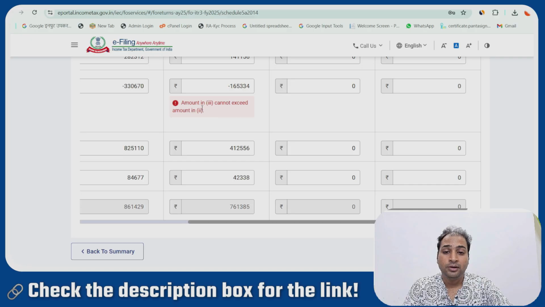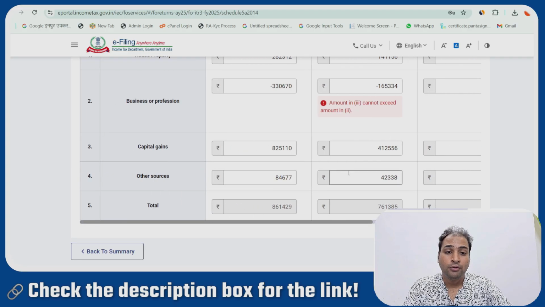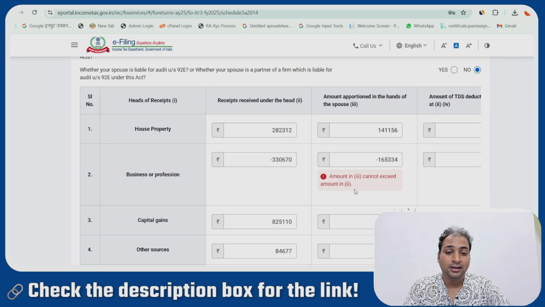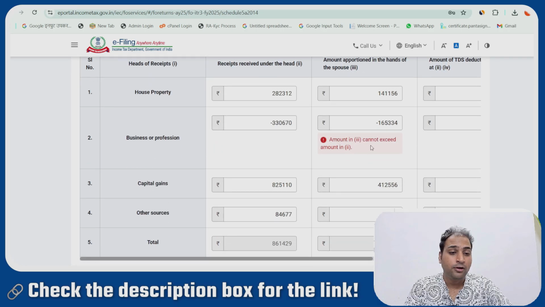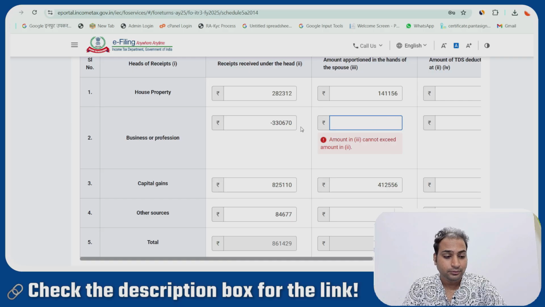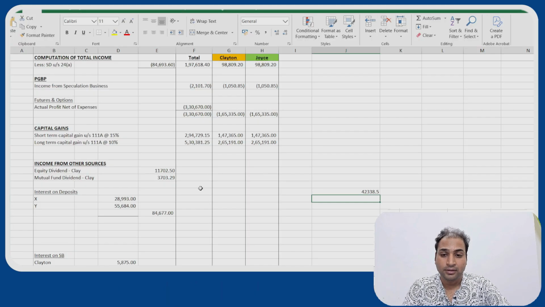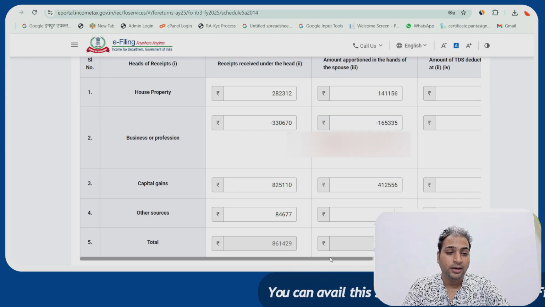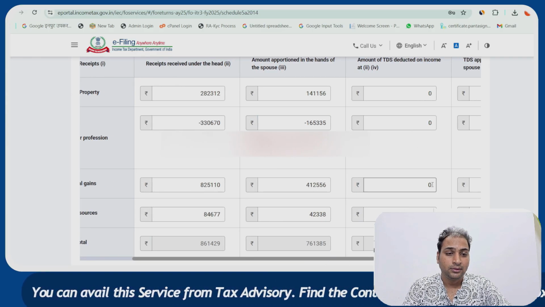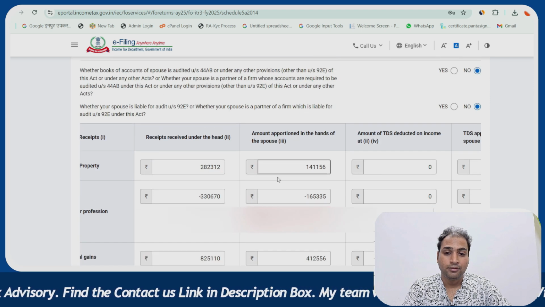This is showing amount in 3 cannot exceed amount in 2. So amount in 3, this is the 3. It shall not exceed amount 2. Okay, let me check. Minus 165,335. All right. As per the computation, minus 165,335. Okay. And yes, 000, we will do the confirmation also.